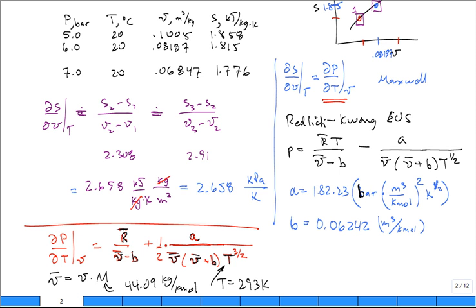A bar is 100 kilopascal. And you'll get that this derivative dP/dT at constant V using the Redlich-Kwong equation of state is equal to 2.481 units kilopascal per Kelvin.